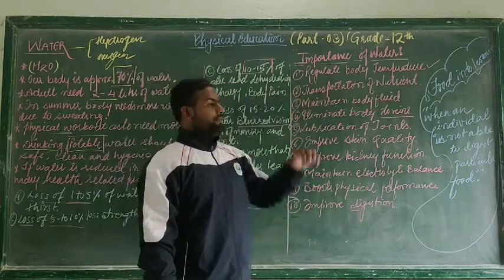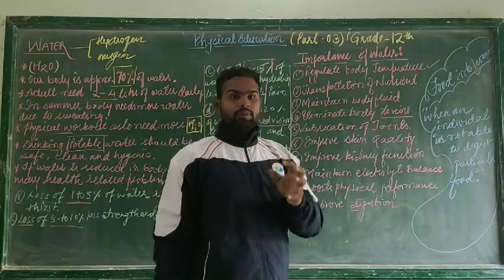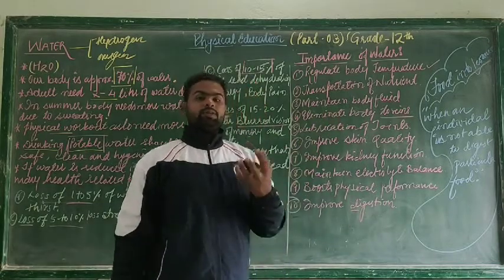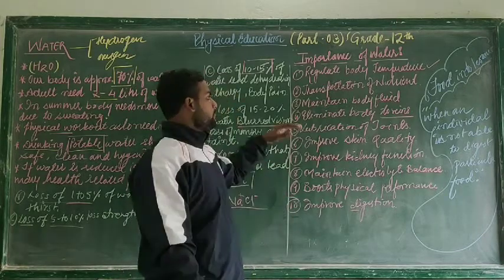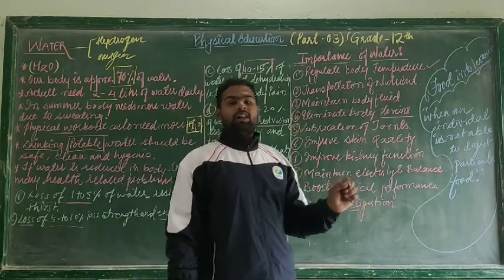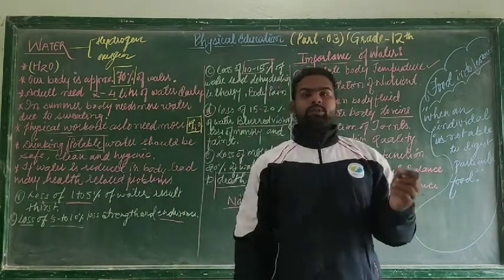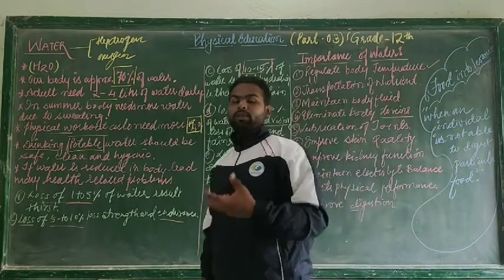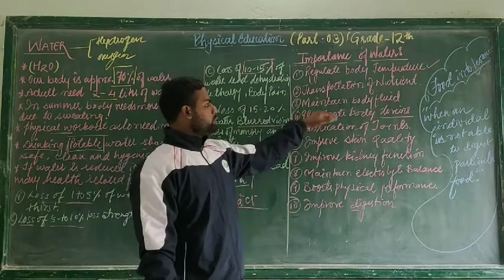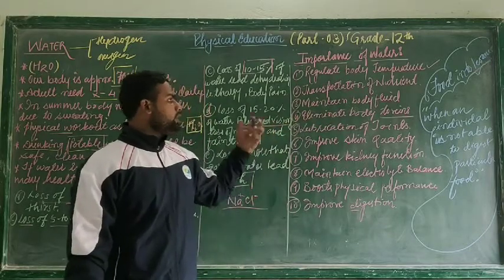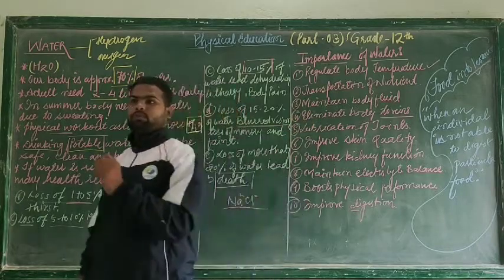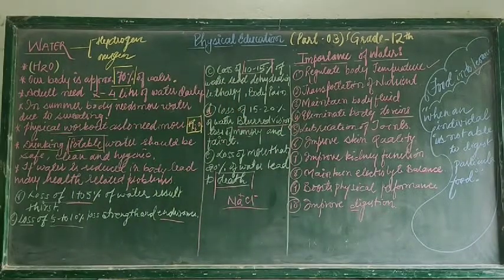Third, maintain body fluid. Water helps to maintain the body fluid and enhances the function of our internal organs. Fourth, eliminate body toxins. What are body toxins? All the vestigial items in the body, like nitrogenous waste. Through the process of excretion we remove nitrogenous waste, and water helps in that. Water helps to remove the nitrogenous waste from the body of an individual.